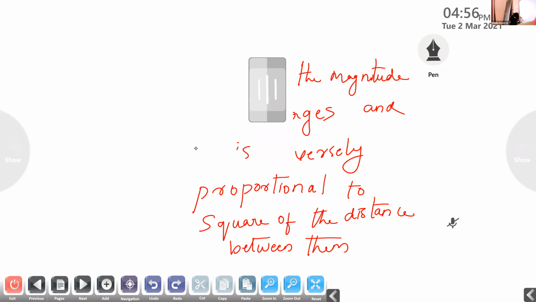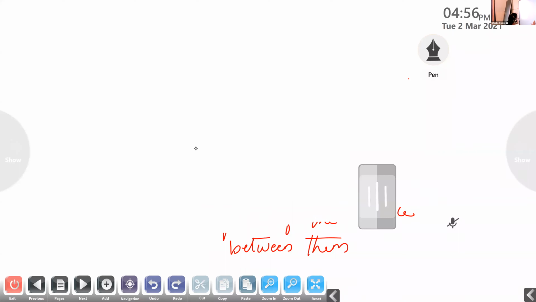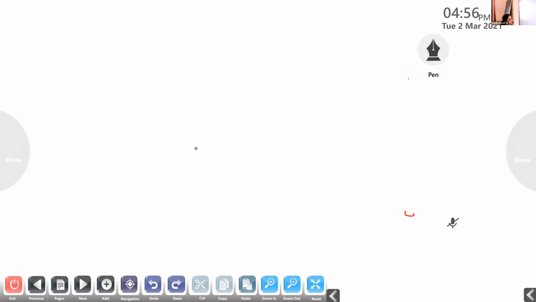So can anyone state Coulomb's law? Punya? Charges directly proportional to the magnitude of the charges and inversely proportional to the square of distance. Very good.